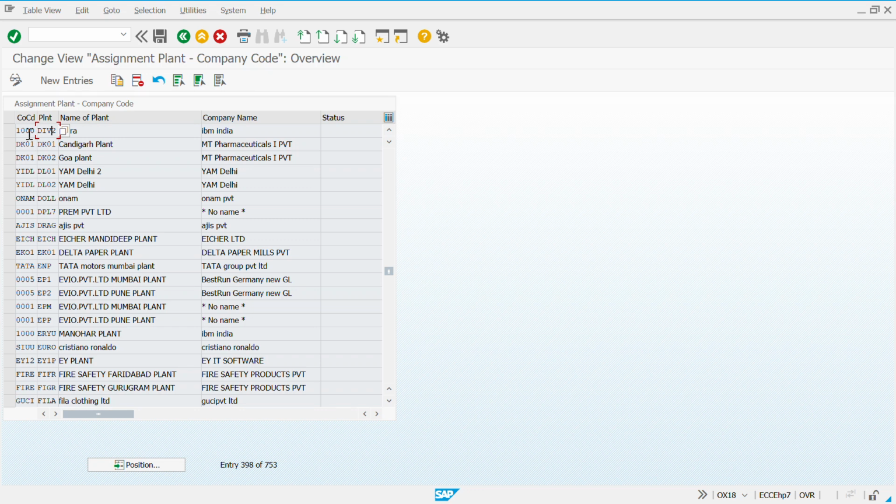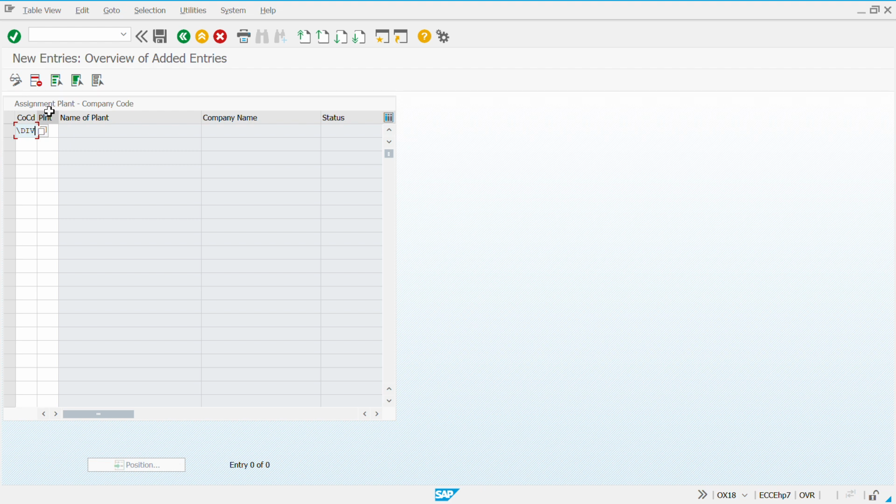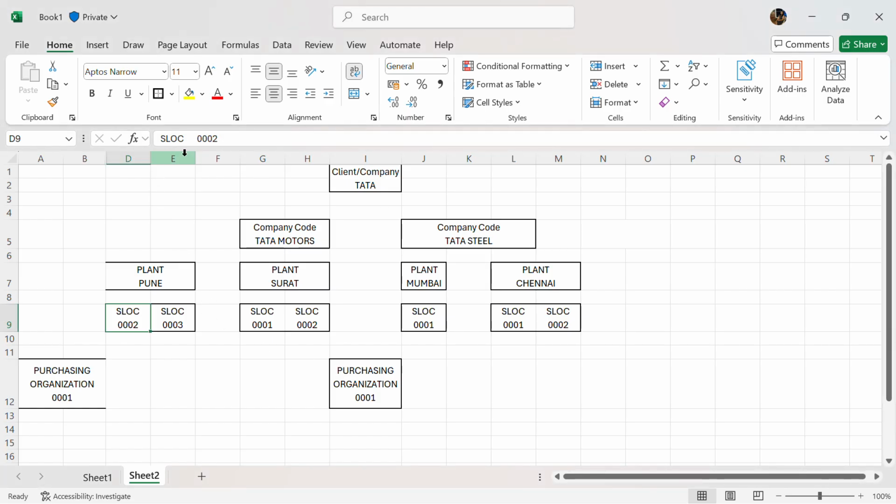So everything got copied. Now if you go here, new entries, and say div2 and div2. If I try to save it, it won't, because it would say plant div2 is already assigned to a company code. Now let me take you back to the Excel sheet. If you see here, we have clearly mentioned that this company code, Tata Motors, has two plants, Pune and Surat. So this Pune or Surat cannot be used by any other company codes.